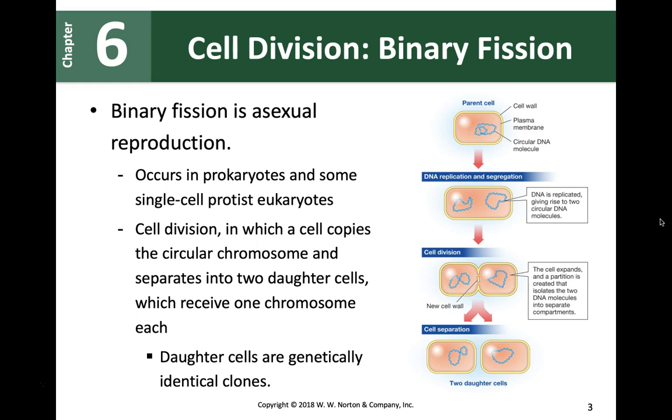Now the very first type of cell division, guys, is the very basic one. This is called binary fission, and this is also considered an asexual reproduction. So guys, asexual reproduction means that it requires just one cell. There you see that there's only one parent. So it requires one parent only.